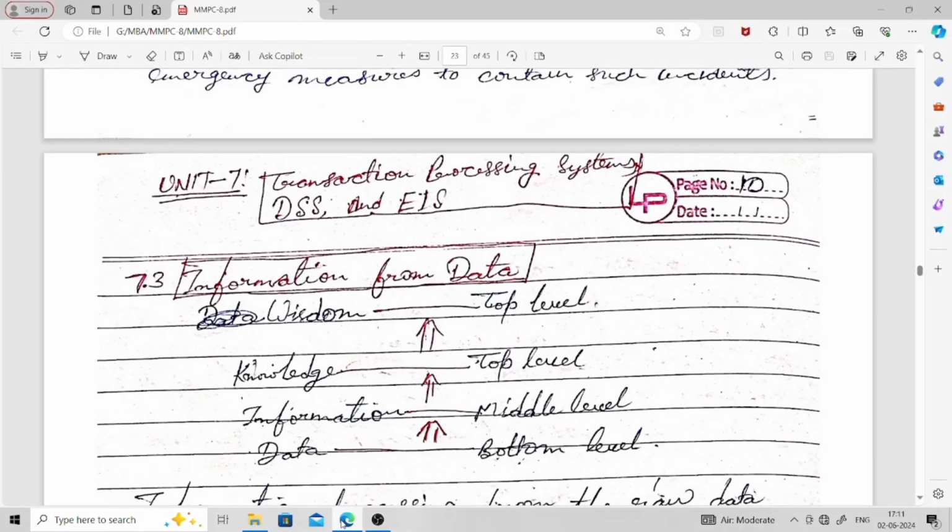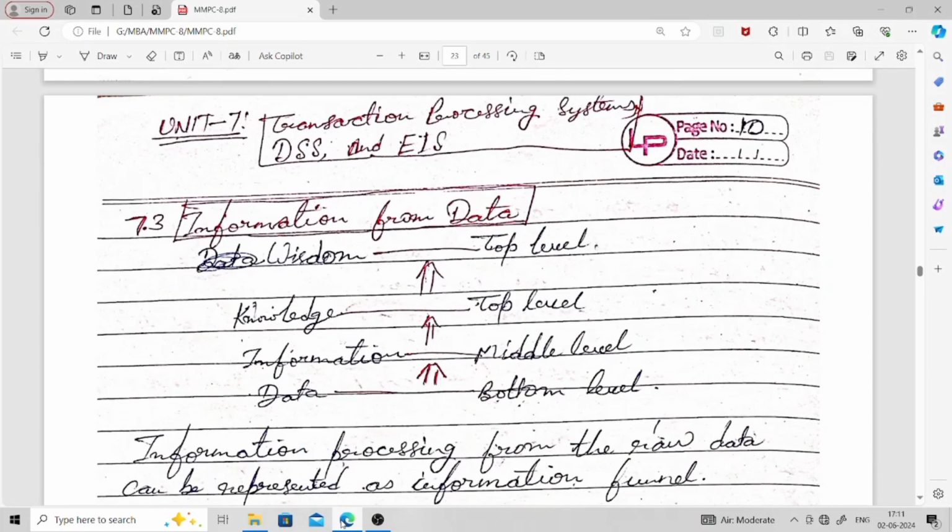Hello and welcome everyone. So in this session I'm going to talk about the 7th unit of MMPC-8, and the name of this unit is given as you can see on your screen: Transaction Processing System, DSS, that is Decision Support System, and EIS, that is Executive Information System. So in this unit we will study in detail about all this. Okay, so now let's start.